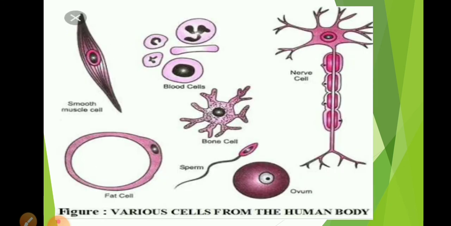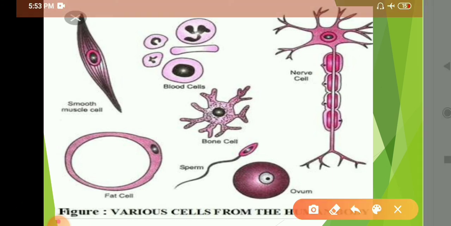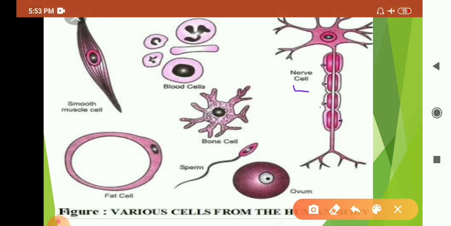See, here are various cells of the human body. This is a picture of various cells of the human body. This one is the nerve cell and it has a typical, peculiar shape. These are called dendrites, cell body, axon and axon ending. So the shape of the nerve cell is peculiar.